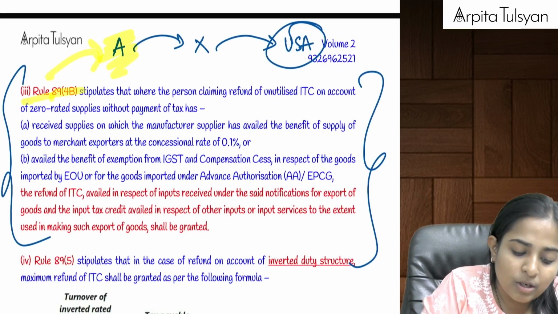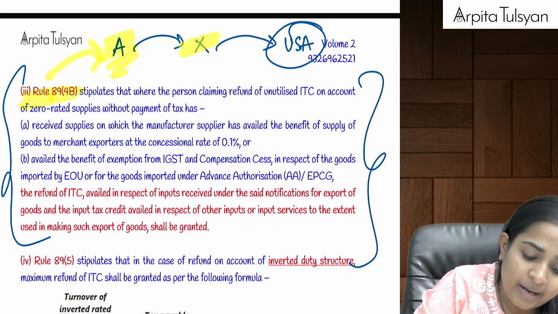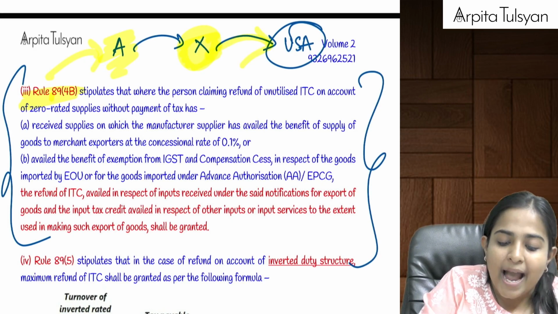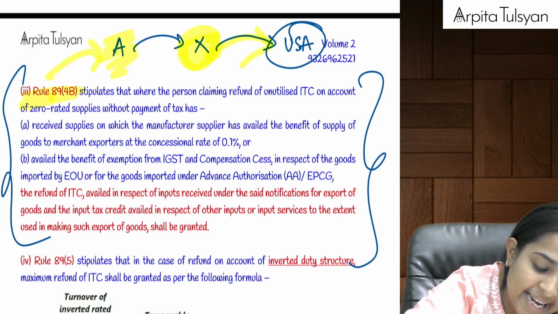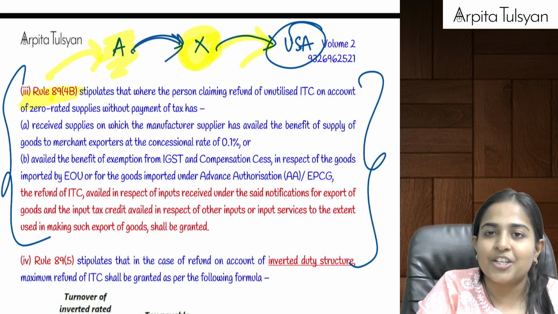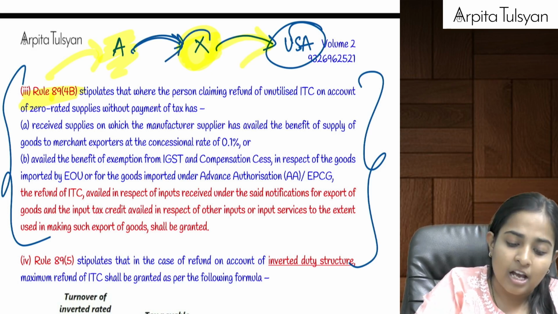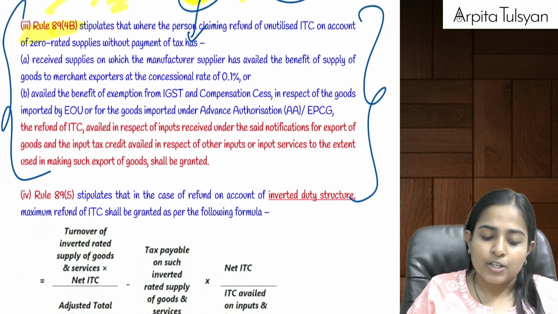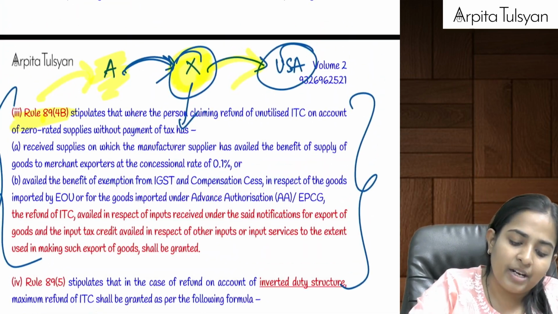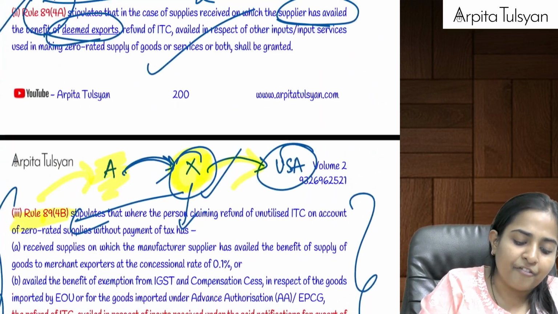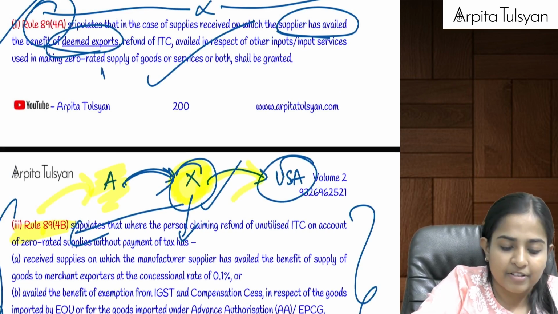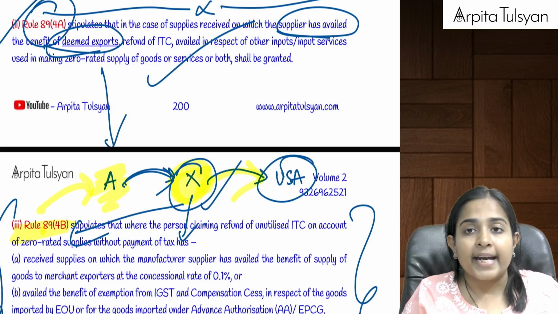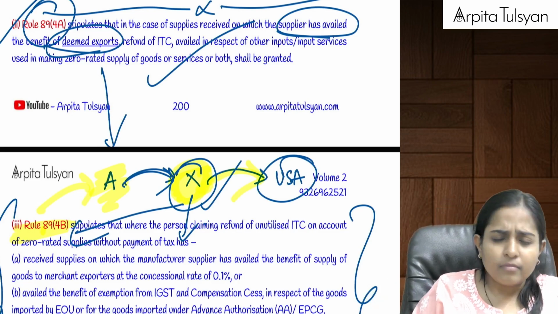Whereas in rule number 89.4B, benefit will be available to X, who is going to actually export it further by taking the benefit of advance authorization, EPCG, EOU, etc. So in 89.4B, refund of input and input services will be available to X in this case, and refund of input and input services will be available to Arpita in 89.4A. Are you clear with this?